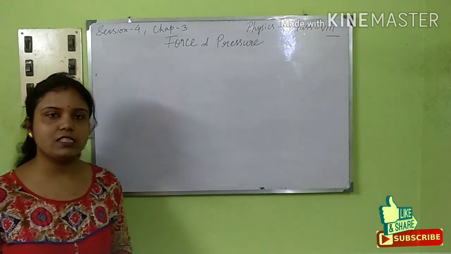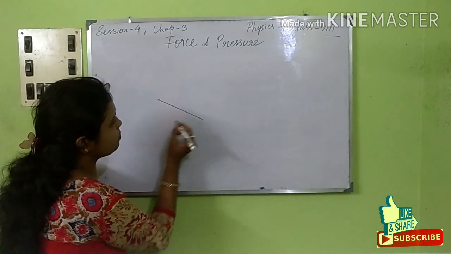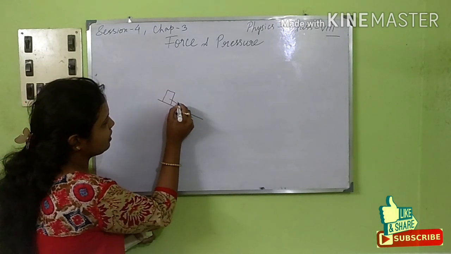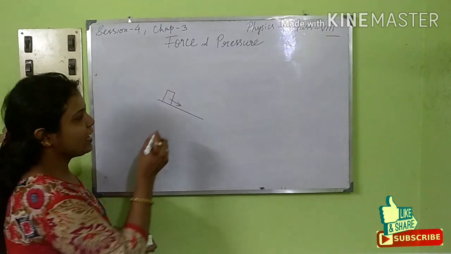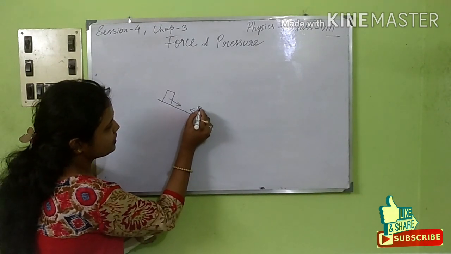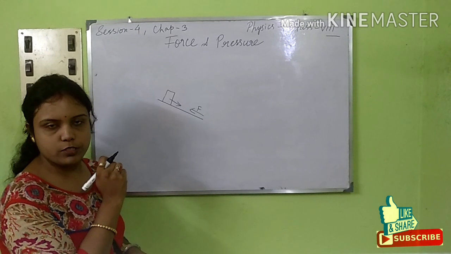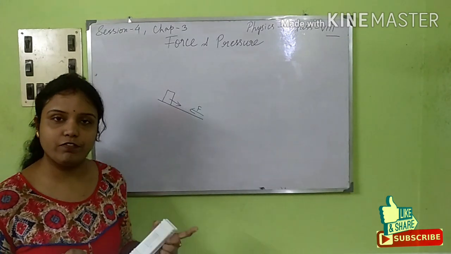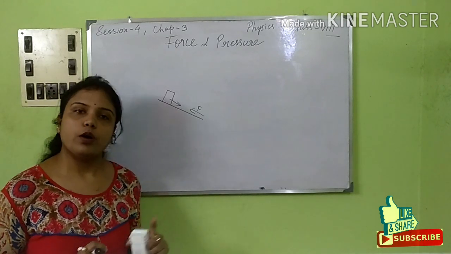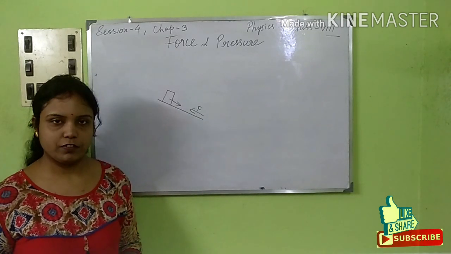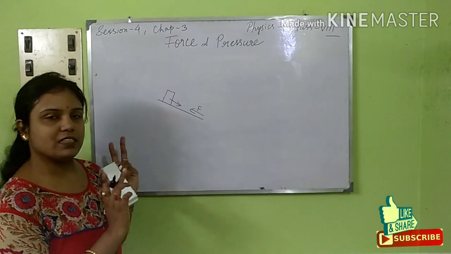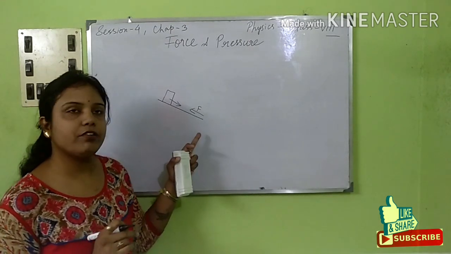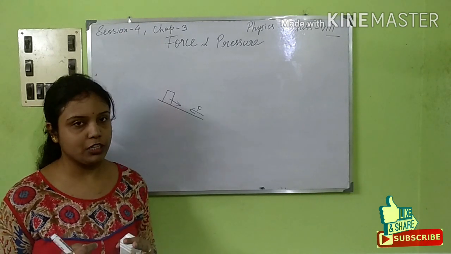Now the second case is, this is a diagram. This is a particular road. This is a particular object. Now this is coming down in this way, and the force that we are applying is from the opposite direction. So if the movement of the body is opposite to the direction of the applied force, the work done is said to be negative. That means in this case, the direction of the movement of the body and the direction of the applied force are opposite to each other.